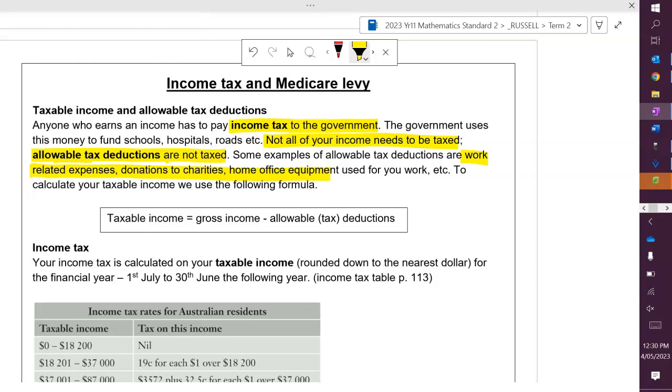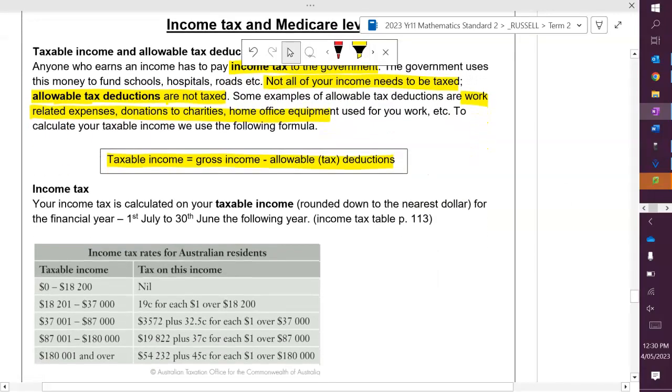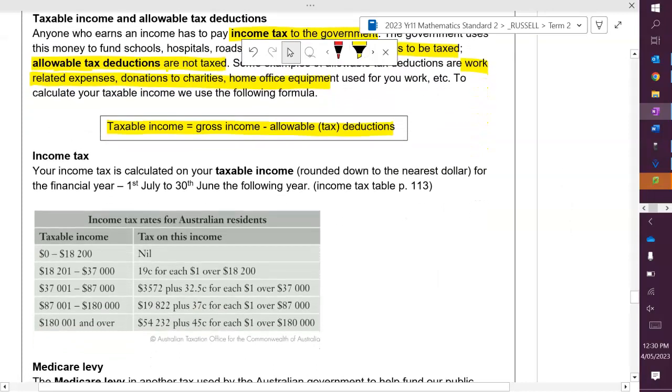When we calculate our taxable income, we use this formula. So we have our taxable income, which is our gross income minus any allowable tax deductions. Your income tax is calculated on your taxable income, and we round it to the nearest dollar for the financial year of the 1st of July to the 30th of June the following year. And this is the same every year.